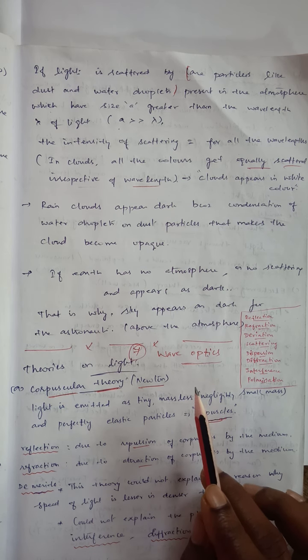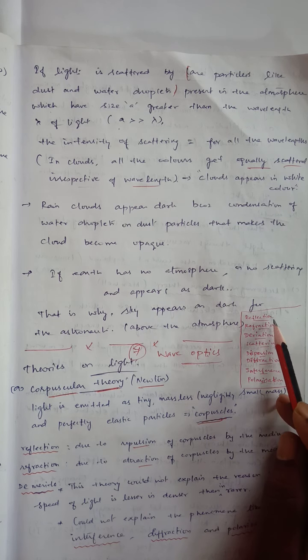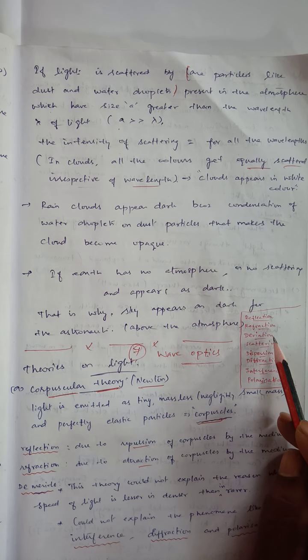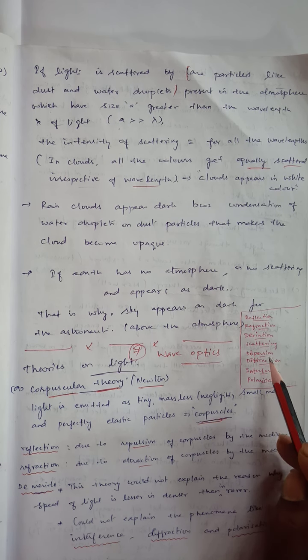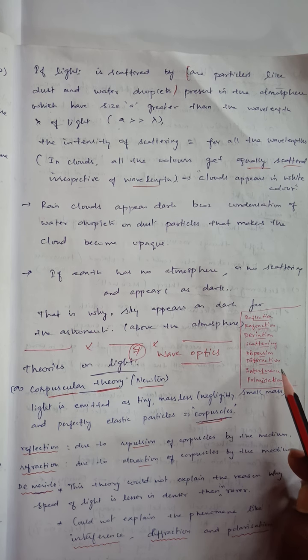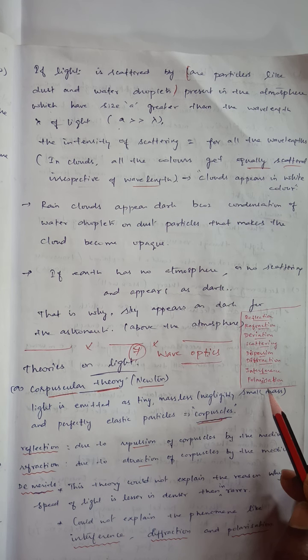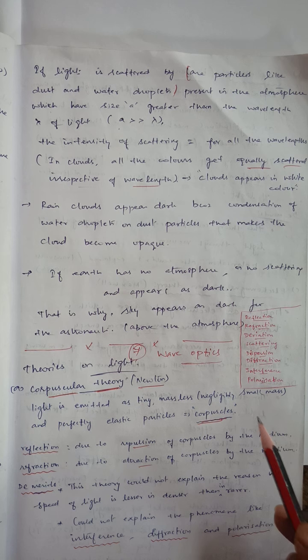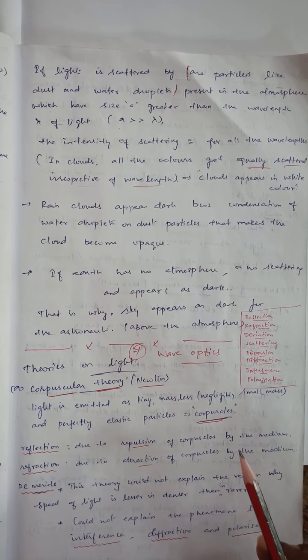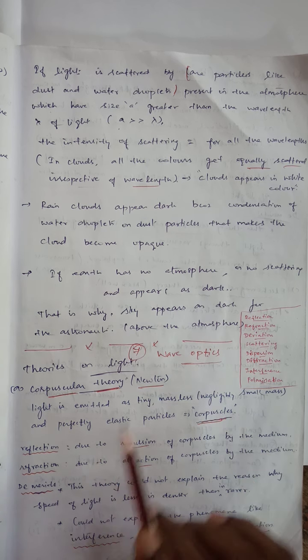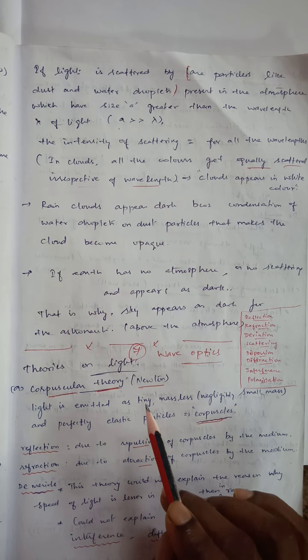In this lesson, we will see the topics of reflection, refraction, deviation, scattering, dispersion, diffraction, interference, and polarization. So first we see what the theories on light are. First, Newton explained the corpuscular theory of light.